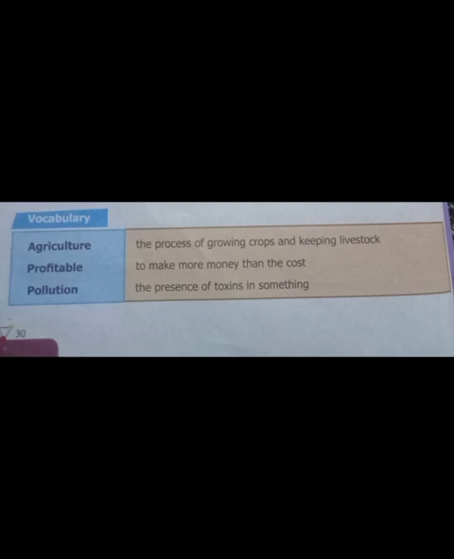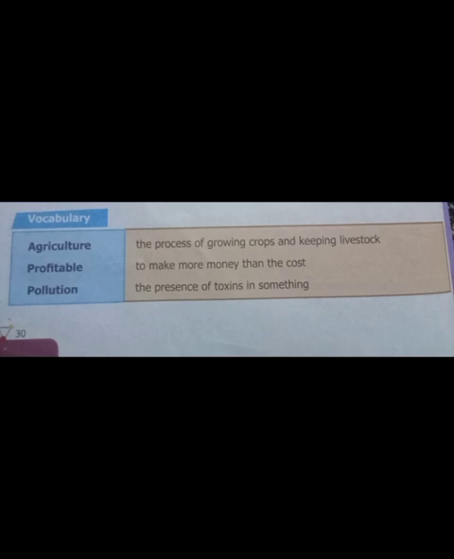Okay, then next we have pollution, the presence of toxins in something. Toxins means harmful substances, the substances that can harm us. If they are present in anything around us, like in our air, in our water or soil, they create pollution. So here our chapter number 4 ends.